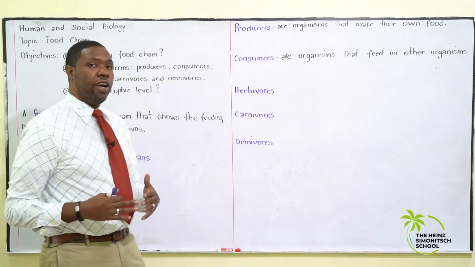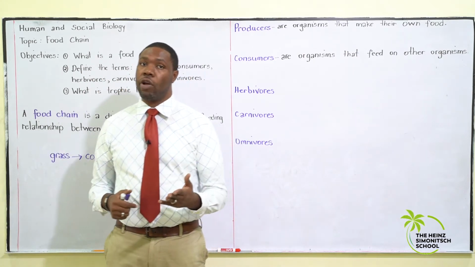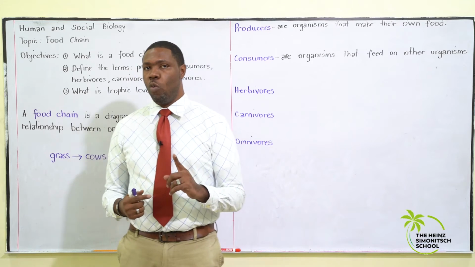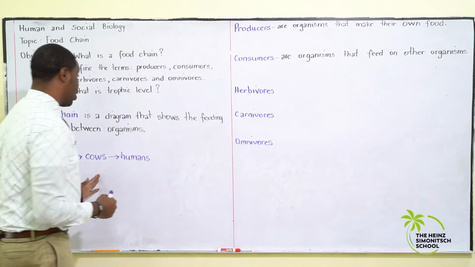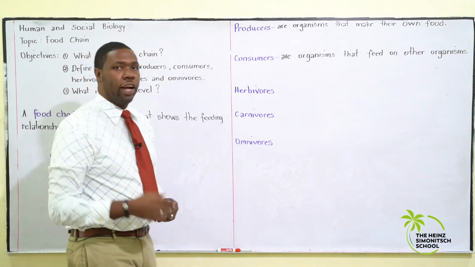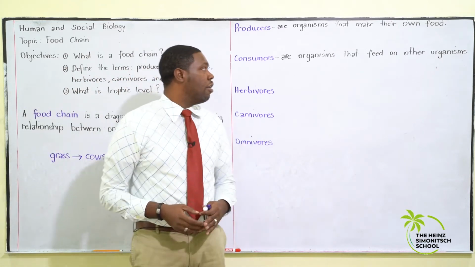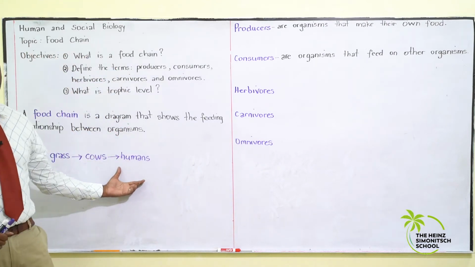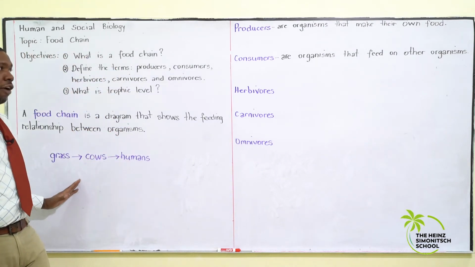Now, we have different levels of consumer. We have primary consumers and we have secondary consumers. Which of these would you think the cow represents? That's correct. Primary consumers, right? And of course, humans would be the secondary consumers in this scenario.